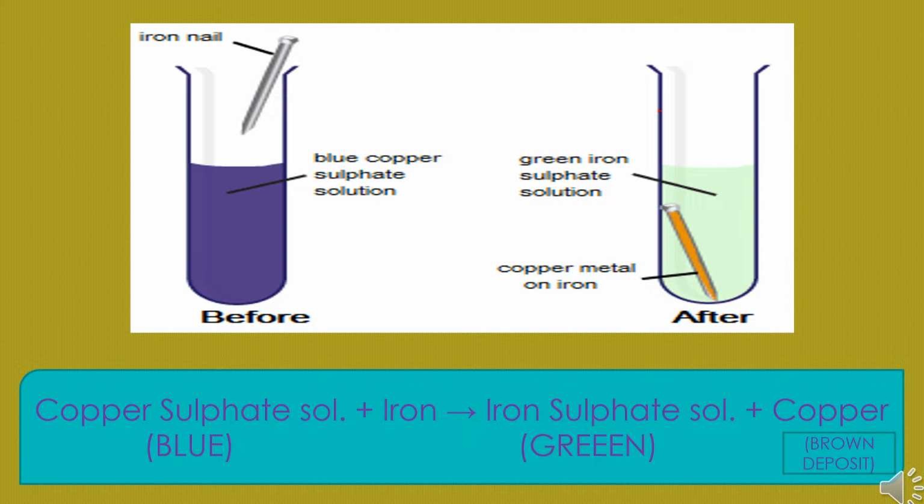This chemical change can be represented by the following chemical equation: copper sulfate solution plus iron gives iron sulfate solution plus copper. The copper sulfate solution is blue in color, the iron sulfate solution becomes green in color, and the brown deposit is copper over the iron nail. So this is what? A chemical change.